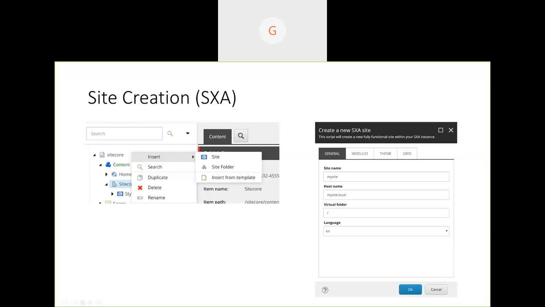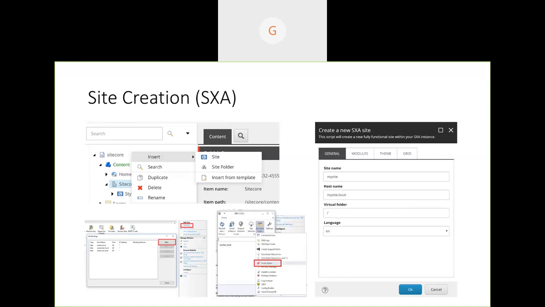But here, when you want to make some configuration changes, like enable cache HTML, enable preview, or enable experience editor, it is just an item here. So there is no need for us to recycle the app pool. Only these steps will not change, because obviously you still need binding, and from IIS we need those URLs, and we also need an entry into the host file. So that is still similar, but the options for how we build the site are different here.